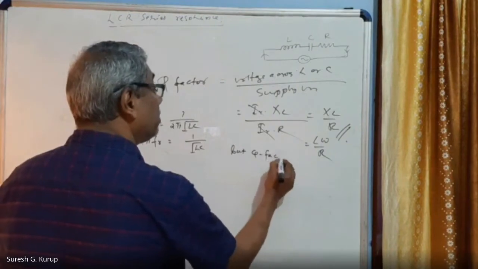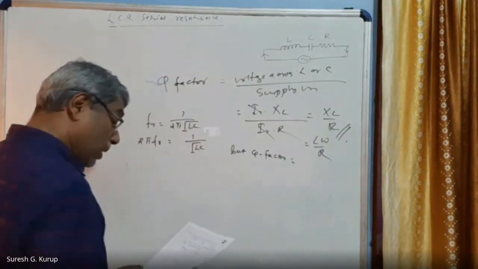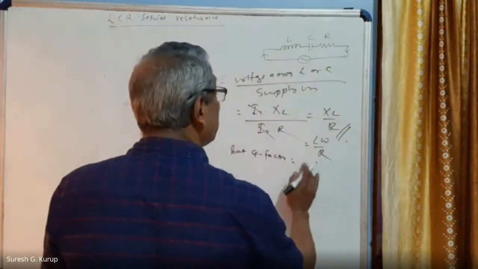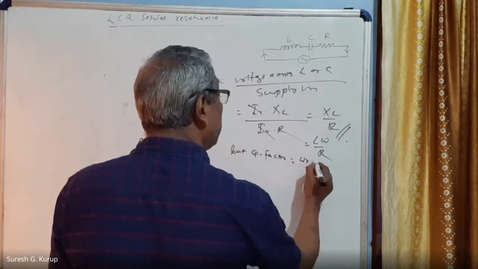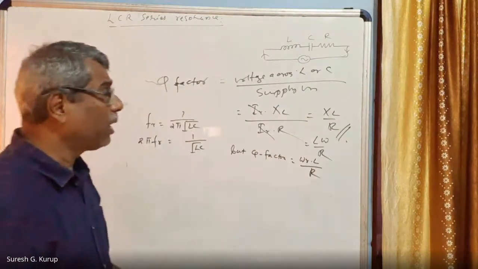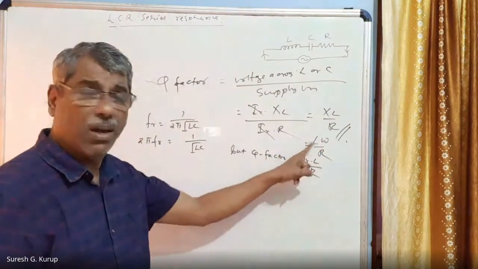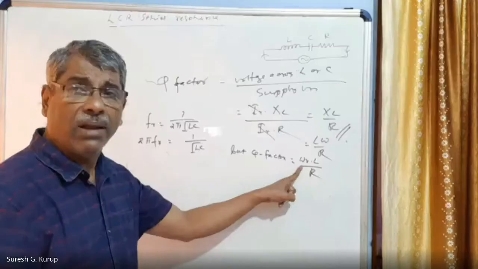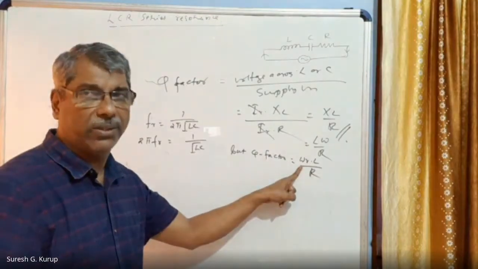But Q factor is equal to omega R into L divided by R, that is L omega by R. Here omega R means the angular frequency at resonance. Right?